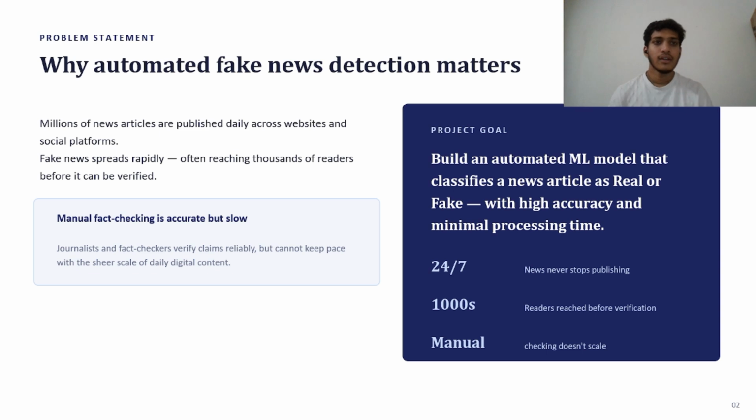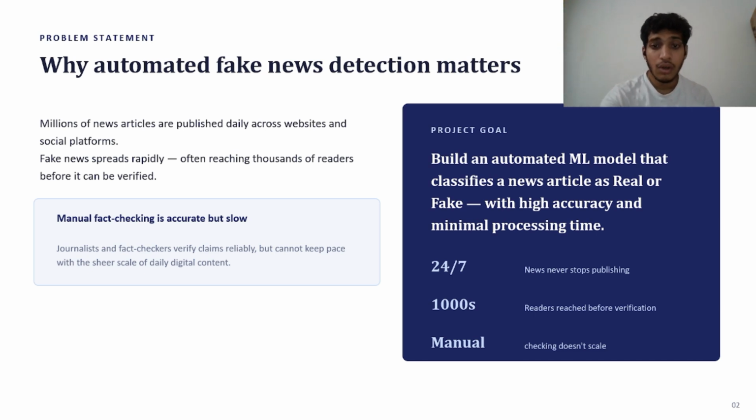So, problem statement. Nowadays, millions of news articles are published every day through websites and social media platforms, as you all know. Unfortunately, fake news spreads very quickly and often reaches thousands of people before it can be verified. Manual verification performed by journalists and fact checkers is accurate but is very time consuming and difficult to perform at such a large scale.